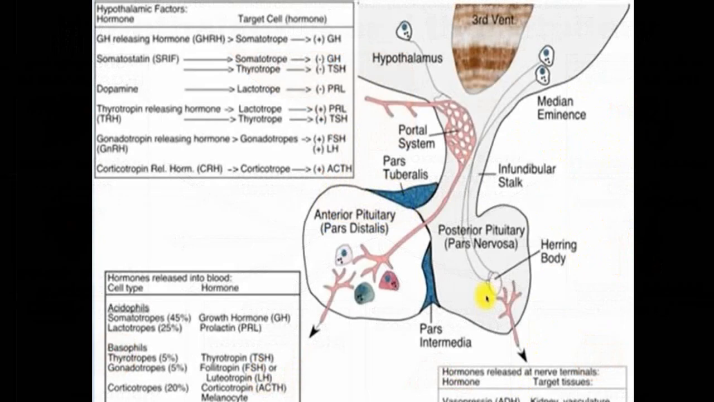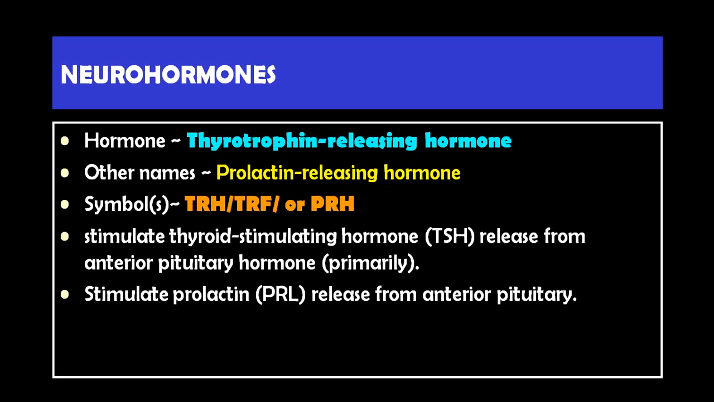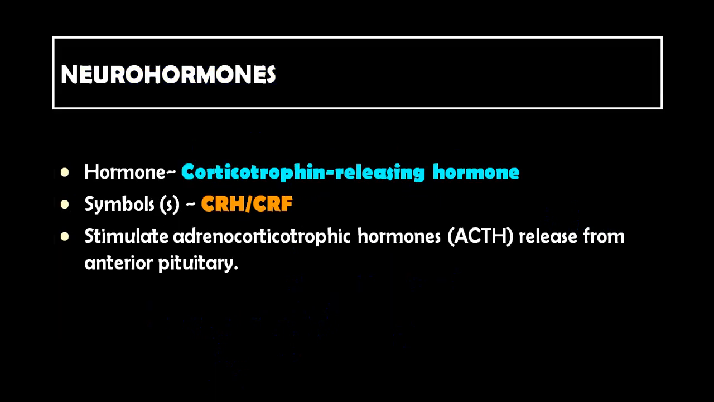These are all those same things given: stimulatory factor, inhibitory factor. These are the individual hormones. Thyrotropin releasing hormone, also called prolactin releasing hormone. In short form, this is called TRH or TRF or PRH. They stimulate TSH secretion as well as prolactin secretion from the anterior pituitary. So it stimulates two: TSH and prolactin secretions.